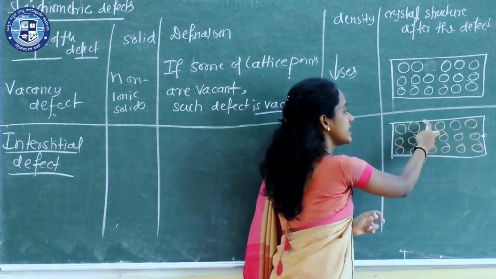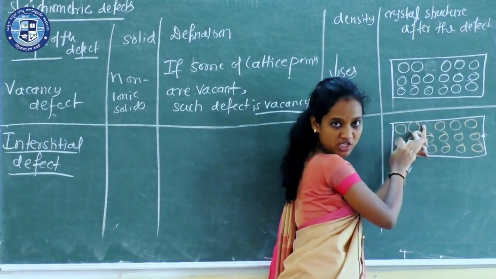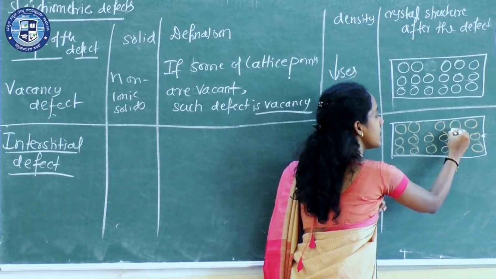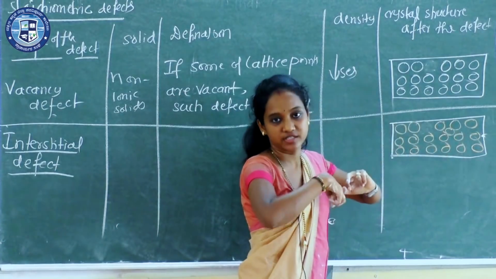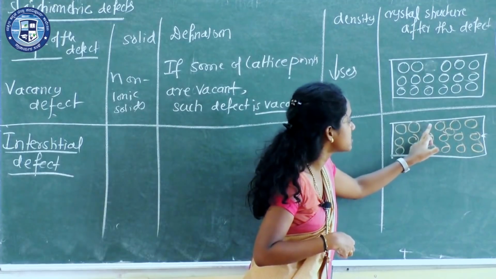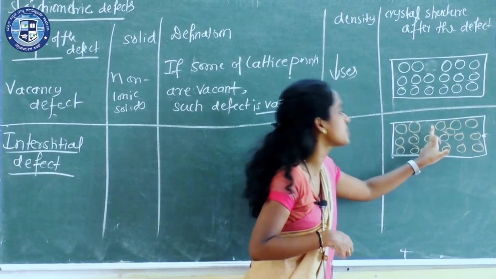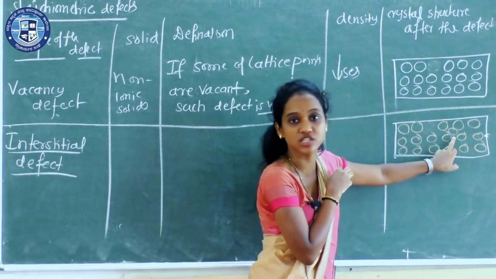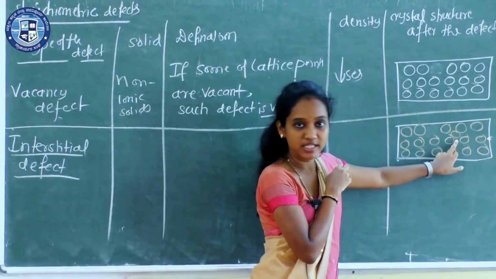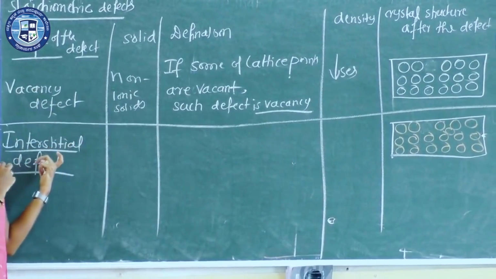So one particle from its normal position changes its position and occupies an interstitial site. Just the displacement. It appears at the new position, at the interstitial. Such a type of defect is called interstitial defect.